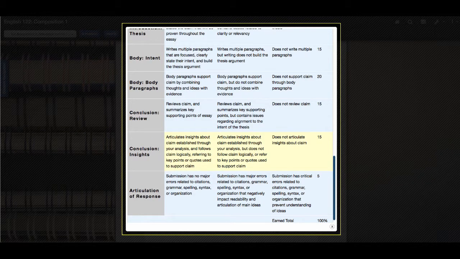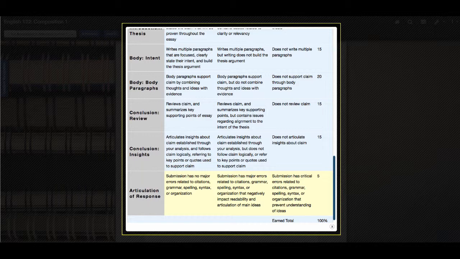You must have a conclusion. The conclusion needs to summarize the main points of your essay and include a paraphrase of your thesis statement. Lastly, you want your final first draft to be put in MLA or APA format. You need to make sure you have the headers, the title page or heading, the right citation page, whether that's references or works cited. You need to have proper in-text citations.